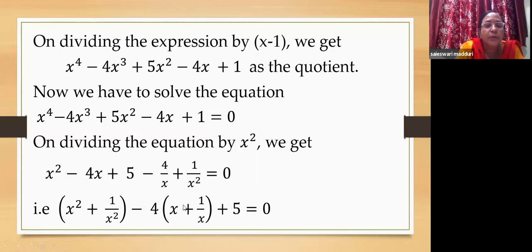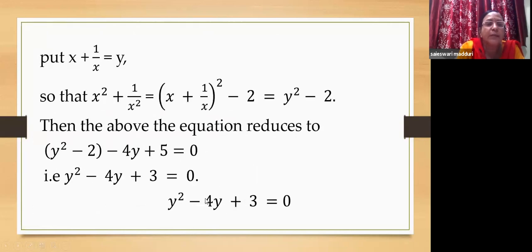Now after this, we are going to assume this x plus 1 by x as a constant or another unknown y. So if I put x plus 1 by x is equal to y and square on both sides, I'll get x square plus 1 by x square plus 2 into x into 1 by x, where x can be cancelled. So I'll be left with x square plus 1 by x square as x plus 1 by x whole square minus 2. So this is y square minus 2.